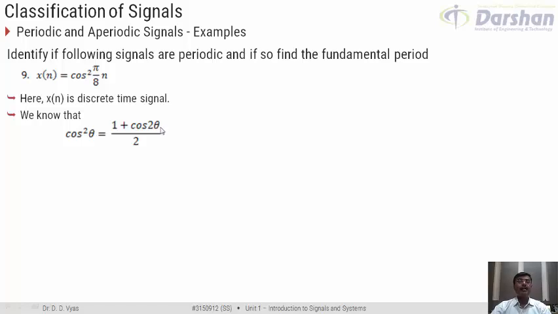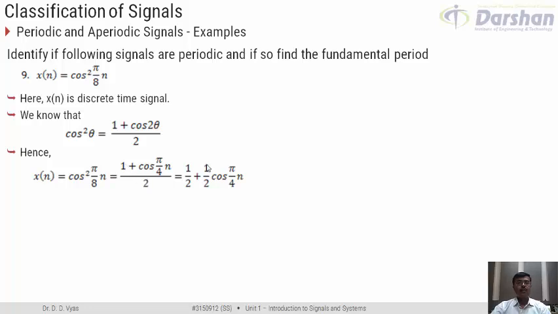So, I can write x of n, which is equal to cos square pi by 8 n, as per this formula, 1 plus cos 2 theta. So, I would multiply pi by 8 n with 2, so it would result in 2 pi by 8 n, that is pi by 4 n, divided by 2. I can rearrange the terms and write it like this: 1 by 2 plus 1 by 2 cos pi by 4 n.